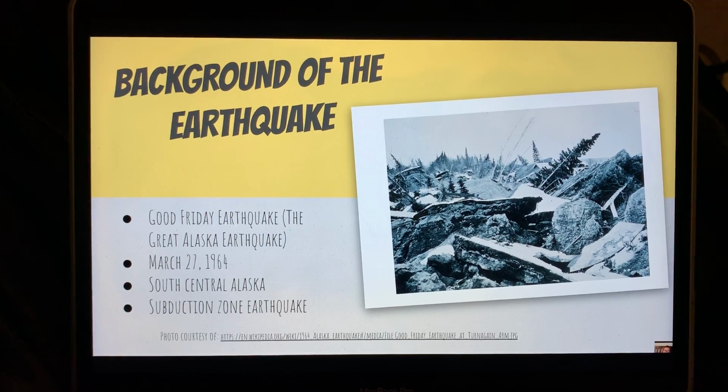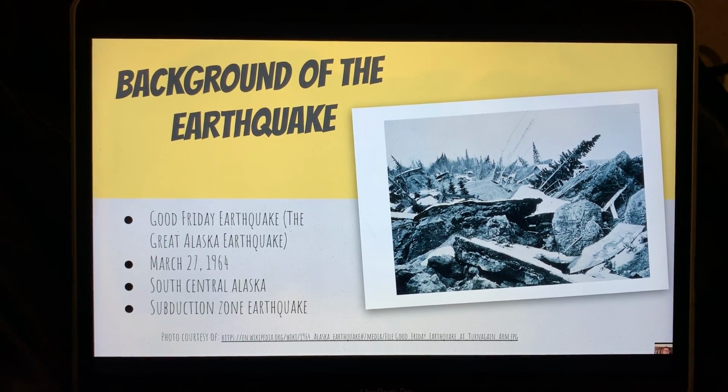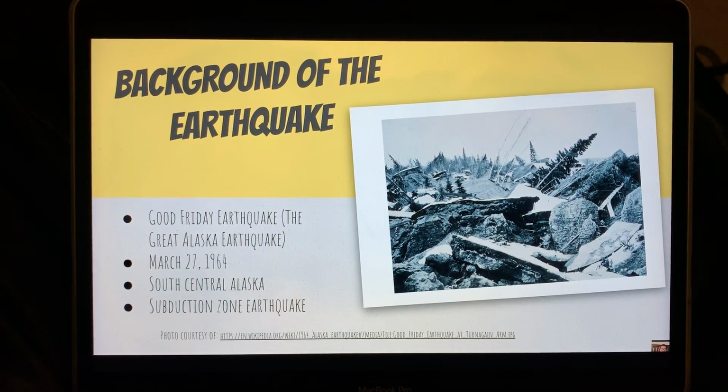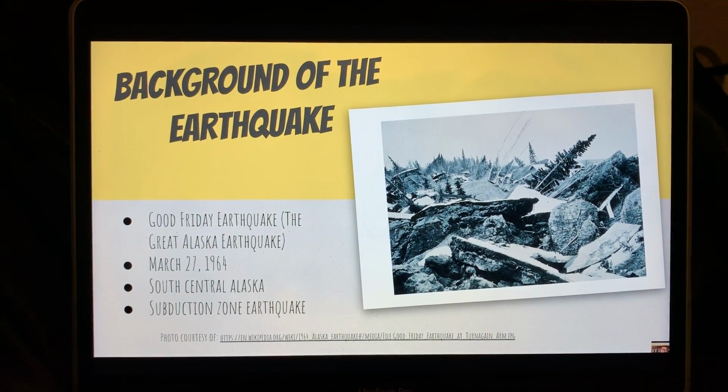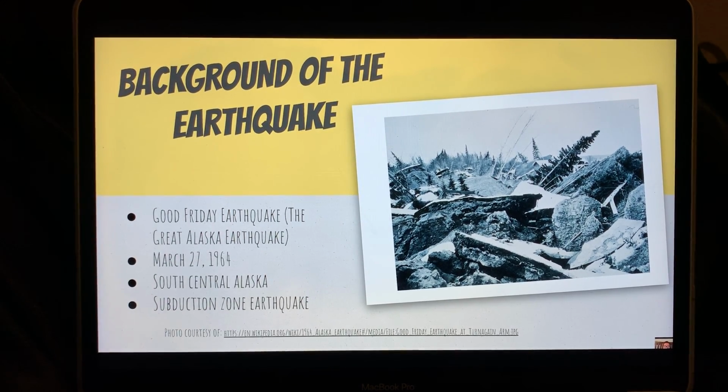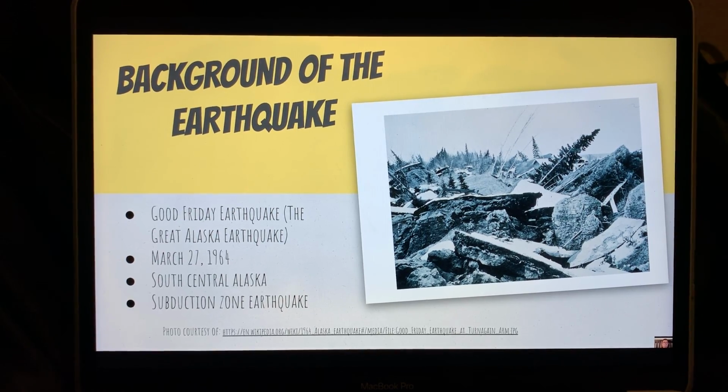And the main cause of this earthquake was because an oceanic plate, which in this case is the Pacific plate, sunk under a continental plate, which in this case was the North American plate. And that is an example of a subduction zone earthquake.